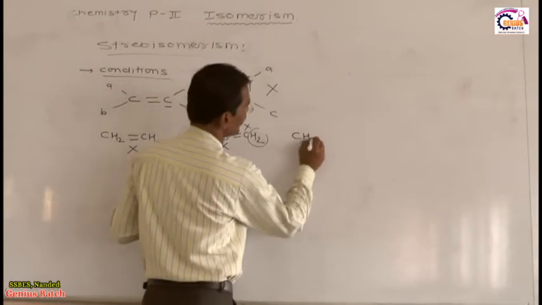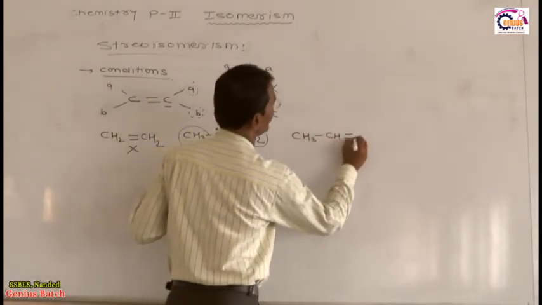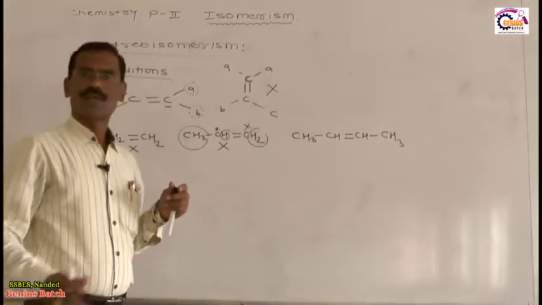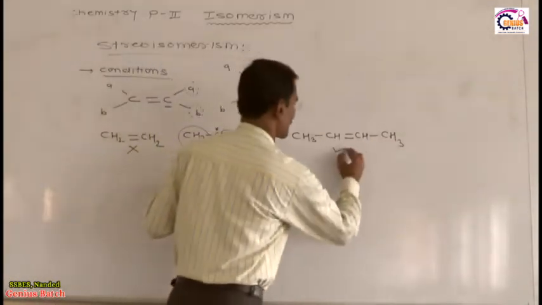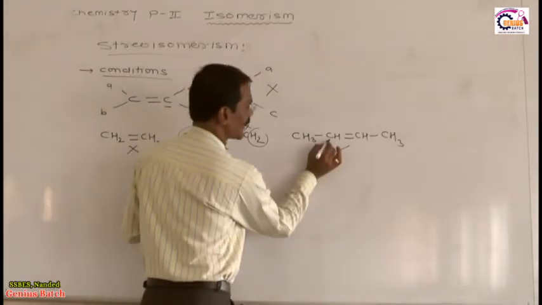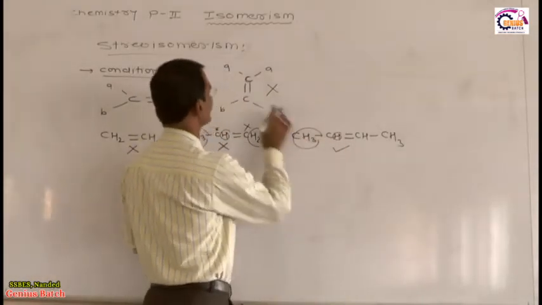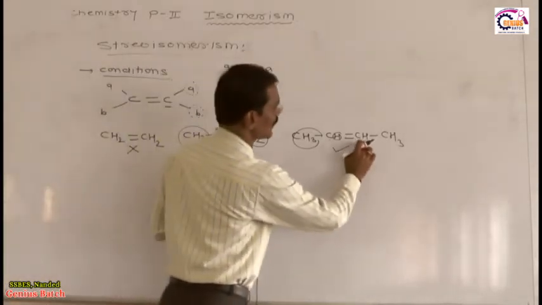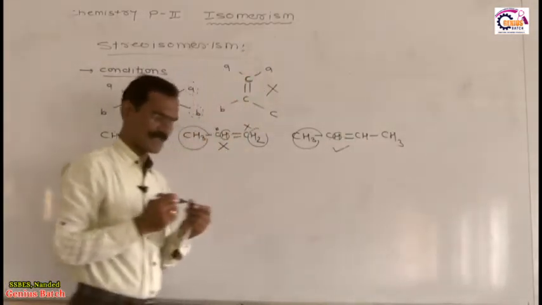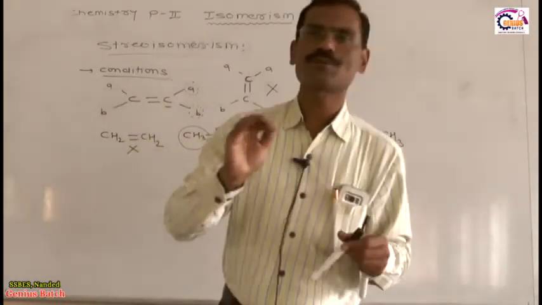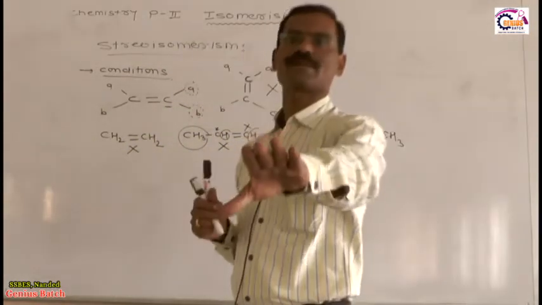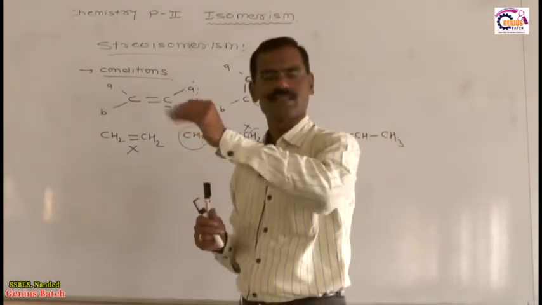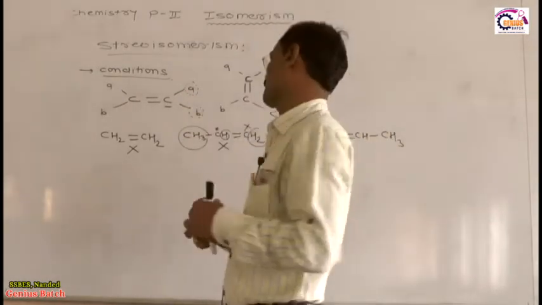If I ask you CH3-CH double bond CH-CH3, does this molecule show geometrical isomerism or not? Your answer is yes. Why? Because this carbon is attached to one hydrogen and one methyl, two different groups, and the other carbon is also attached to one hydrogen and one methyl. So this is the condition required for geometrical isomerism: each sp2 carbon must be attached to different atoms or groups. Otherwise, that molecule doesn't show geometrical isomerism.